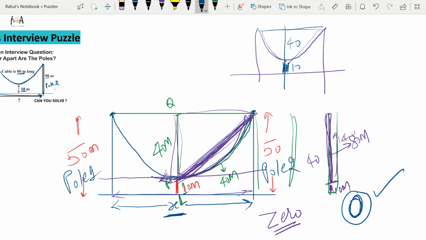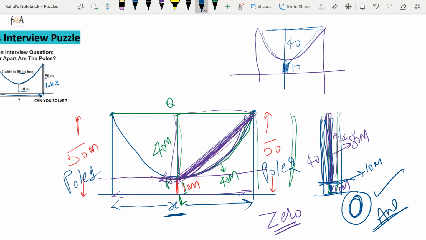So the correct approach is that the cable is hanged in this manner. 40 meter downside, again 40 meter upside, 40 meter downside, again 40 meter upside. So the total length of cable is 80, and these poles are of 50 meter length, so the remaining length from ground to this one is 10 meter. So the distance between these two poles is 0.